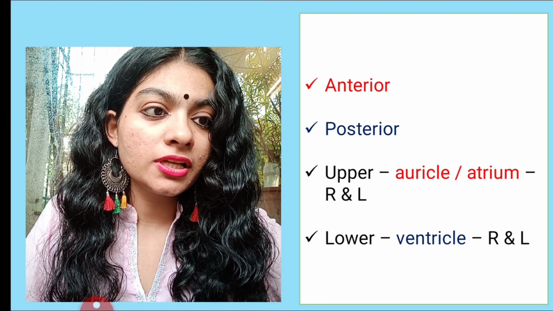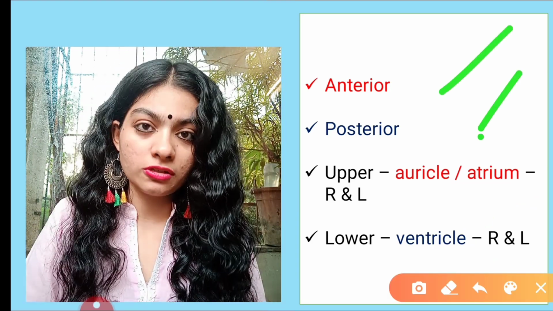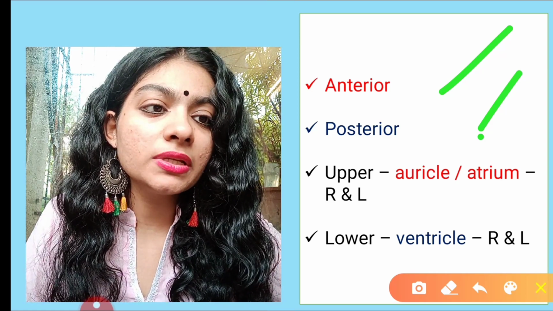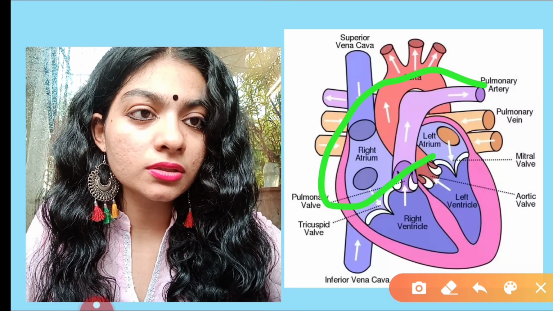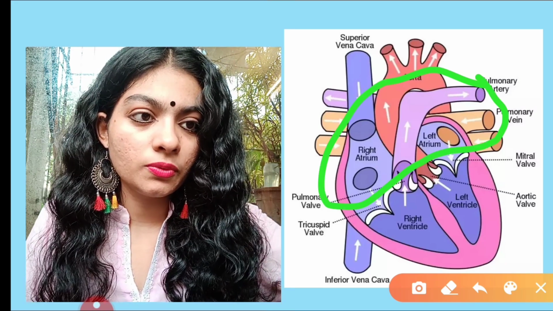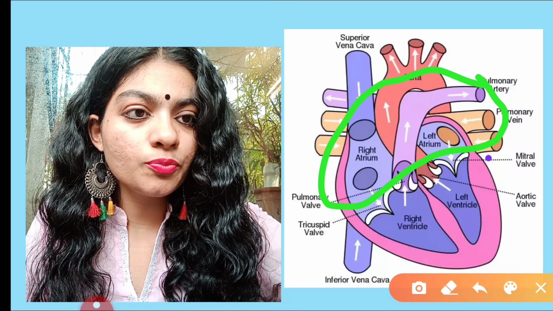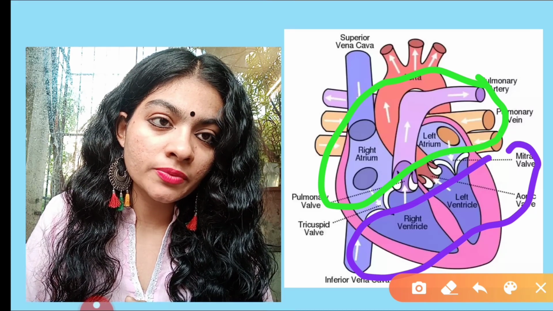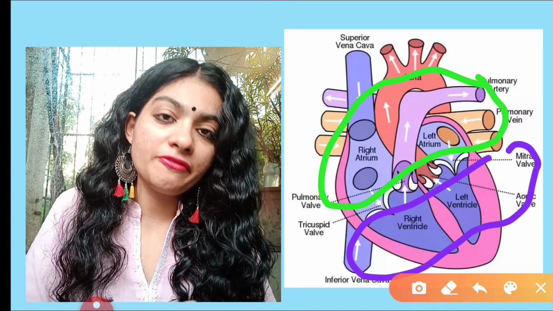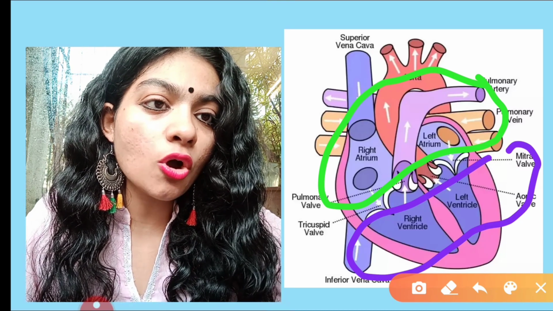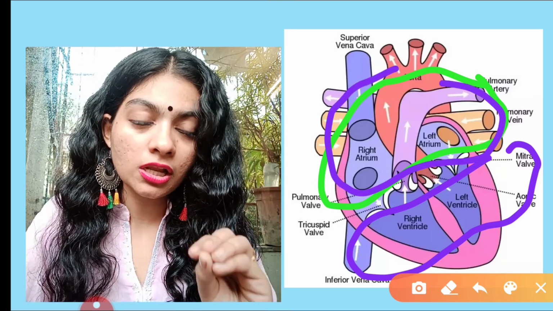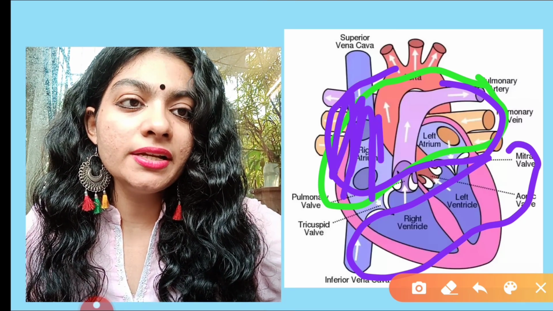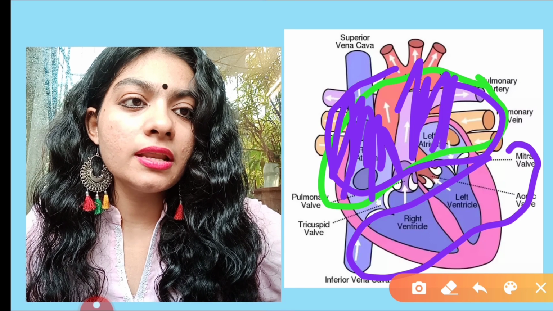Now moving on further, there are two other terms, anterior and posterior. What is anterior? What is posterior? These are two biological terms. Anterior means upper and posterior means lower. This is anterior, upper part, and this is posterior, lower part. If I talk about the anterior part, it is divided into right atrium and left atrium. Anterior part contains atrium, also called auricle. This atrium or auricle is further divided into a right side and a left side. So this is right side and this is left side.